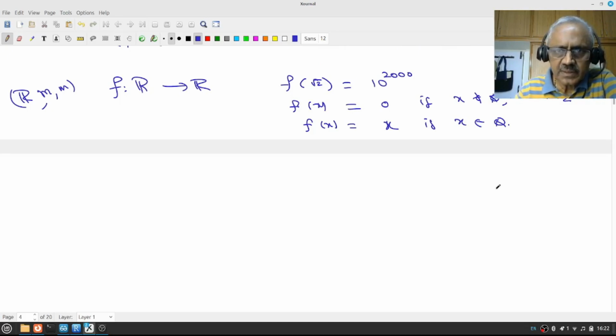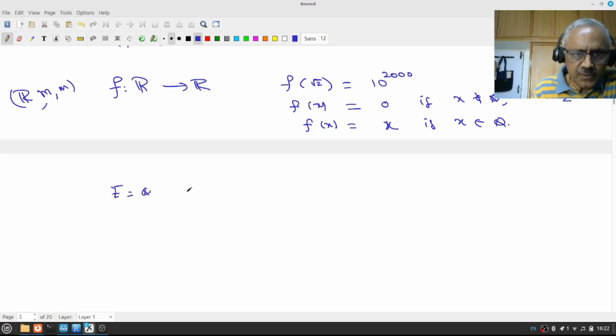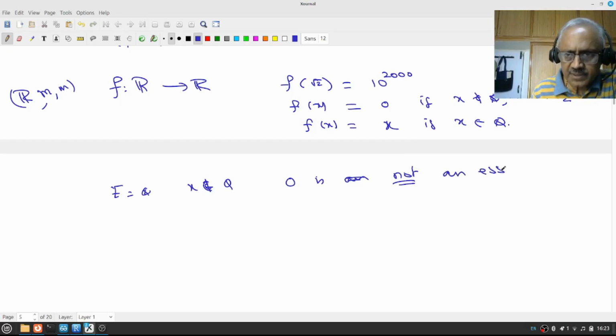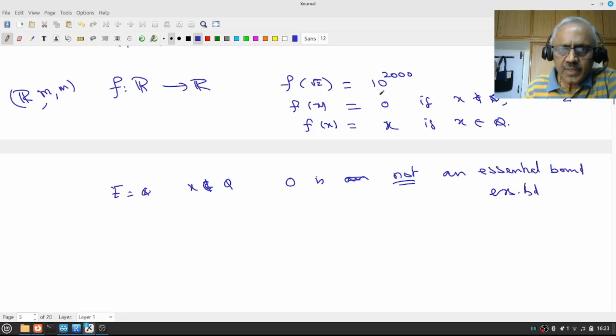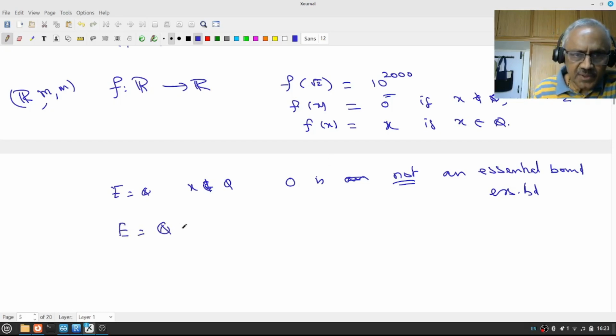You understand this? Now, if I take E equal to Q, then for x not in Q, you cannot say 0 is an essential bound. It's not an essential bound, I will write it as ESB, because this number is there. But instead, I can take E to be Q union square root 2. Then 0 is an essential bound.